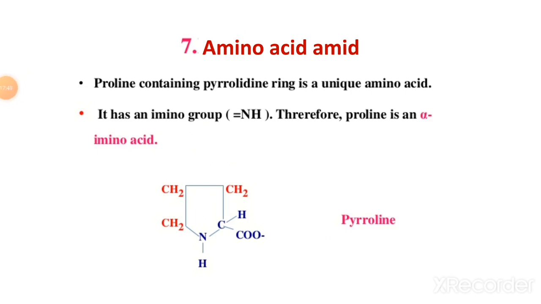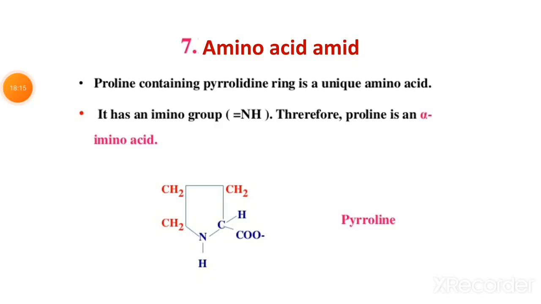Next class of amino acid is imino acid. Proline contains a pyrrolidine ring, a unique amino acid. It has an imino group, therefore proline is an alpha imino acid. Okay, these are the classifications of amino acids.